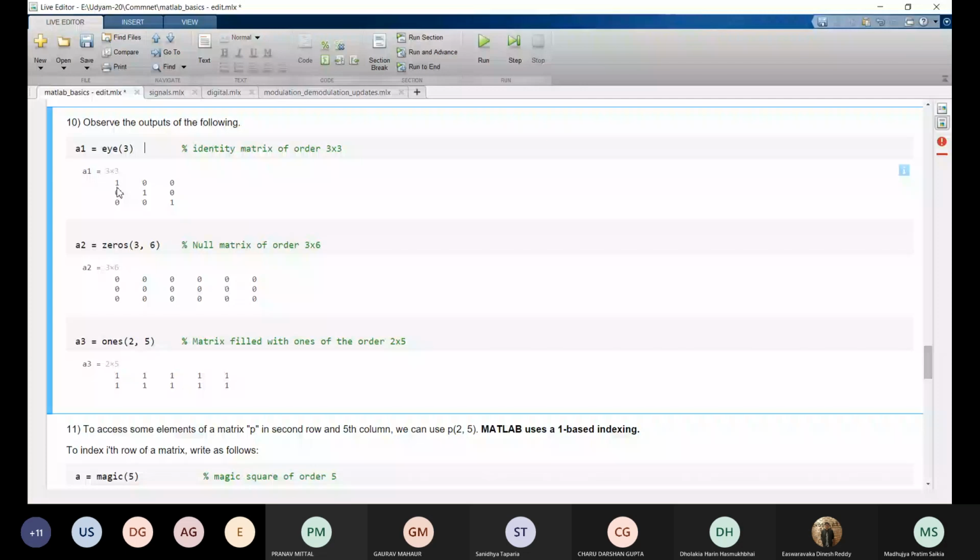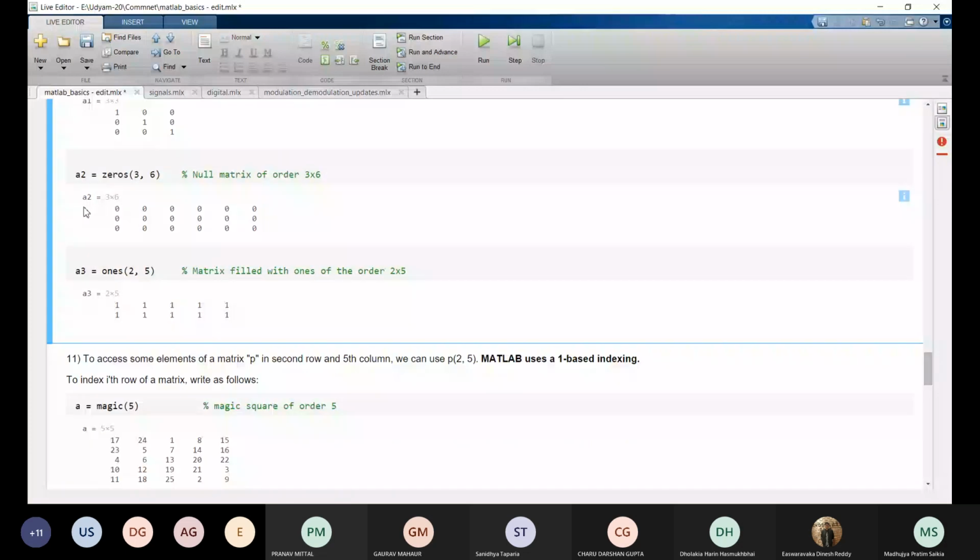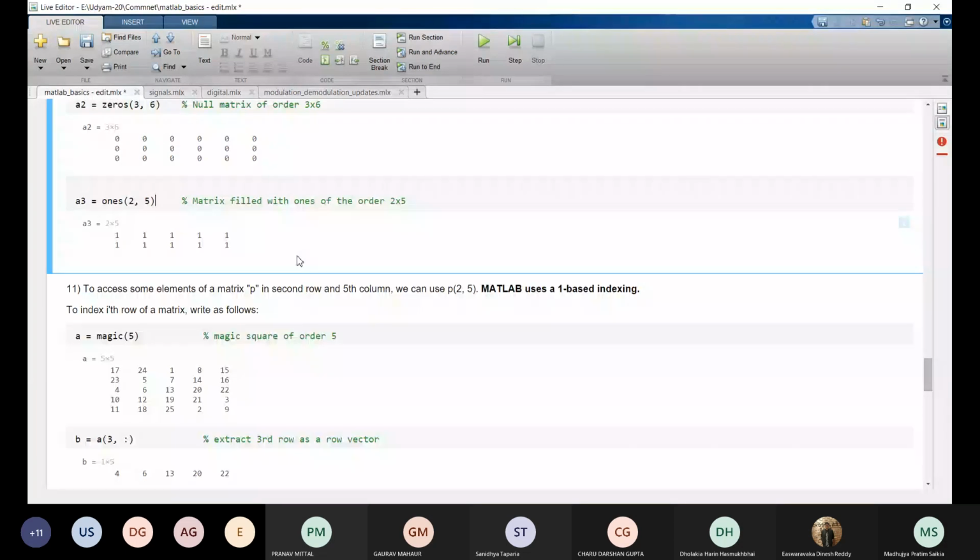Now moving on. Here we are assigning magic of 5 to A. Magic of 5 is a magic square matrix. So what is magic here? All the sums of rows and columns are the same. We use magic of 5 just to quickly declare a matrix. So in short, A is a matrix of 5 cross 5 order here.